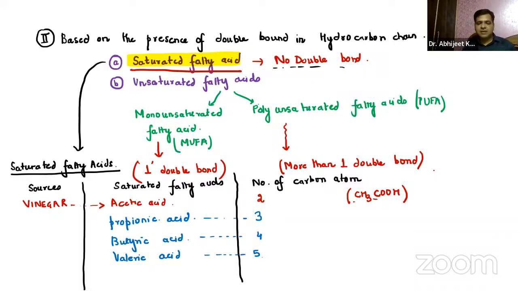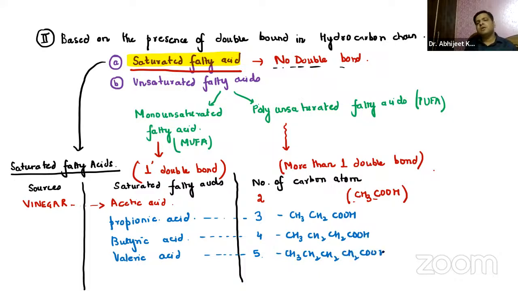You can mention it as CH3CH2COOH, then CH3CH2CH2COOH with 4 carbons, then CH3CH2CH2CH2COOH. So this is the basic formula. And one more you can also mention, we have capric acid.